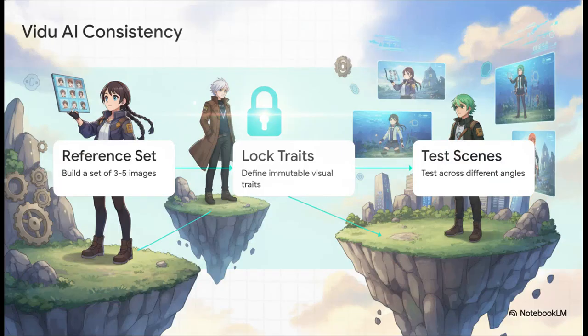Now, having a great prompt is one thing, but what happens when our hero moves from scene to scene? Anyone who's played around with AI video knows the absolute frustration of character drift. You know, where your hero's nose suddenly gets wider, where their jacket magically changes color by shot 3. To solve this, we rely on Vitru AI's workflow. First, we build a reference set of 3 to 5 images of our character. Second, we lock in a 2-sentence description of immutable visual traits. And third, we test these across different lighting and camera angles before we commit to generating the full scene.